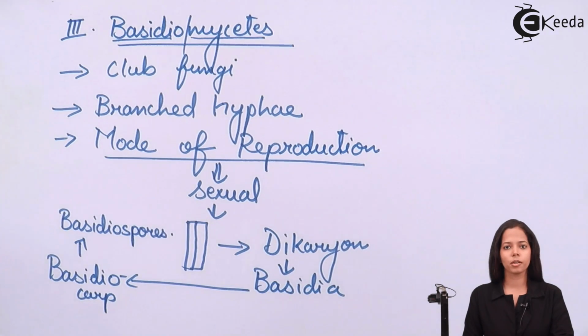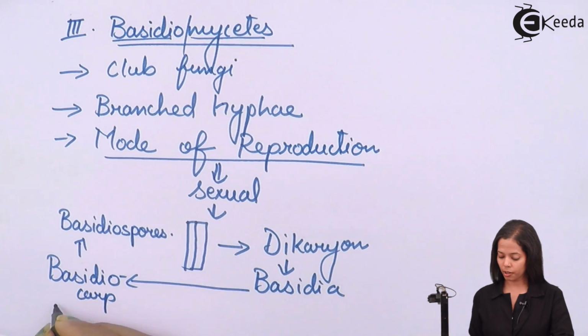The example of Basidiomycetes is Puccinia.